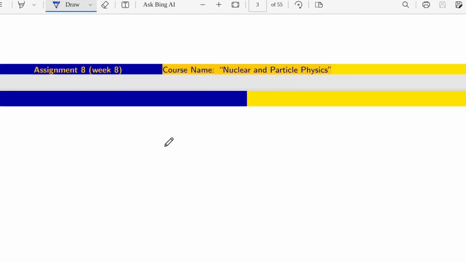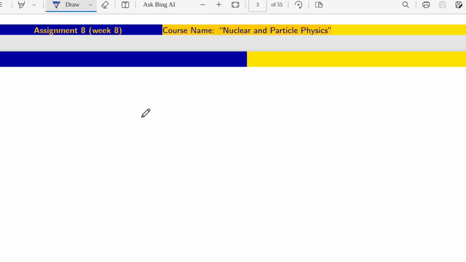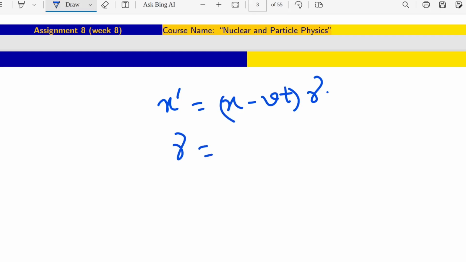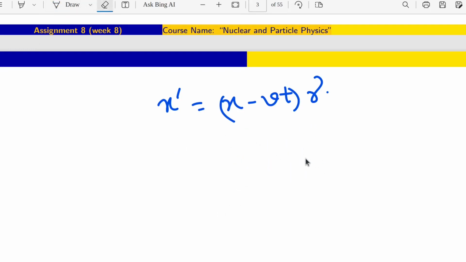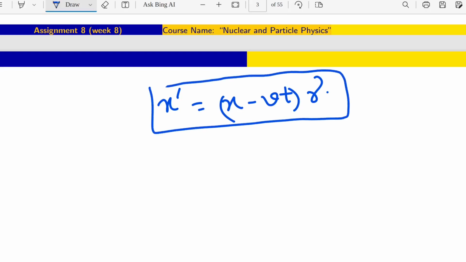What are the expressions for special theory? If we are considering special theory of relativity in our problem, then the modified expressions will be x prime equals x minus vt, into gamma, where gamma is 1 over the root of 1 minus v squared over c squared.